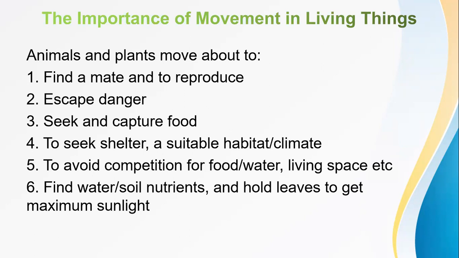The second one is to escape from danger. Plants and animals have various ways to find themselves in safe conditions. If, for example, an antelope sees a lion, it has to move. It has to locomote from one place to another just to escape from the hungry lion and not be eaten.